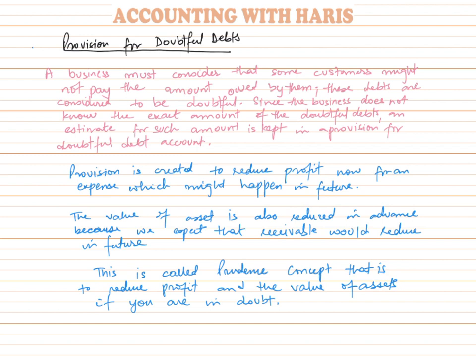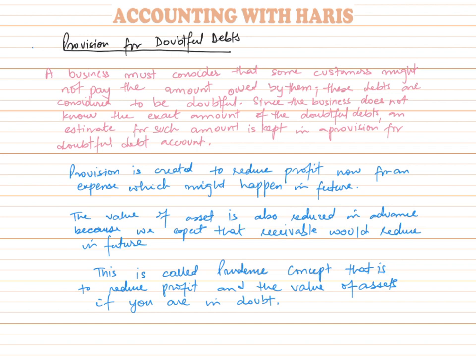There's a difference between bad debts and provision for doubtful debts. Provision for doubtful debt is when, although it's not confirmed that the trade receivable will not be able to pay, you are anticipating what you expect would happen in future. You expect that certain customers will not be able to pay us this amount in future, so you are adjusting this beforehand, like an advance. This is the concept of provision for doubtful debt.